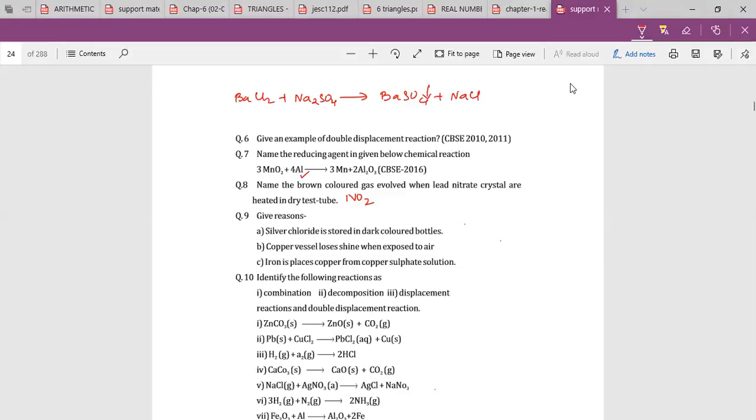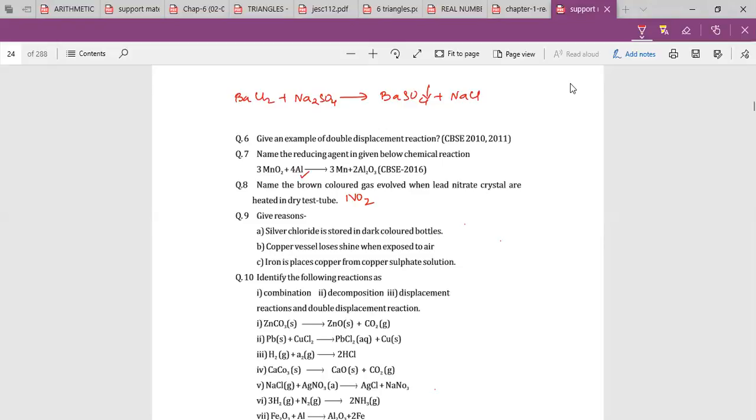Rishi, next question. Give reason: silver chloride is stored in dark colored bottles. Because silver chloride is highly reactive. No. Sai Kripa?